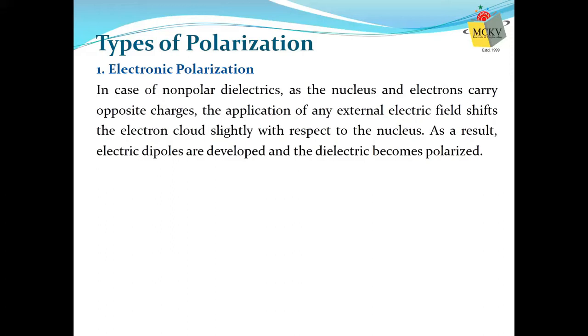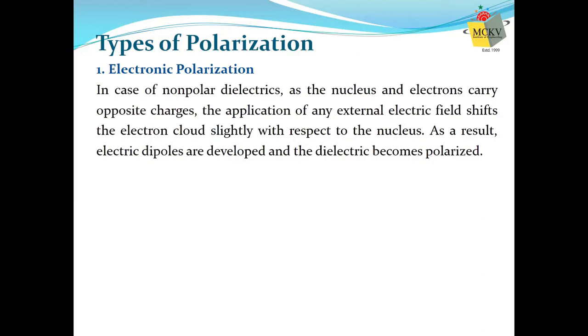Therefore, electric dipoles are created and we get dipole moment. And we can say the dielectric is polarized. So that type of polarization which occurs for non-polar dielectrics is called electronic polarization.